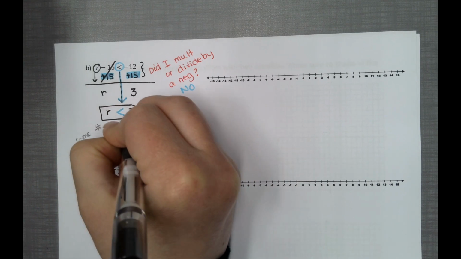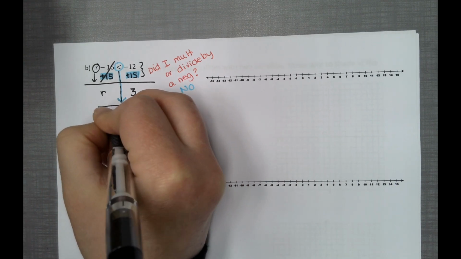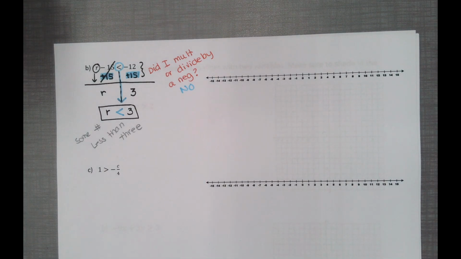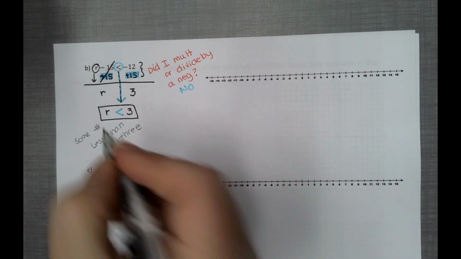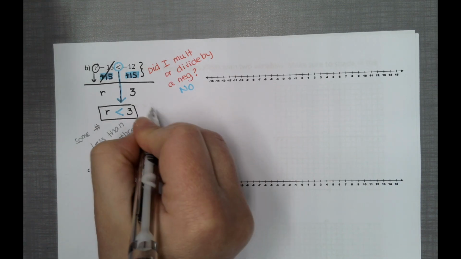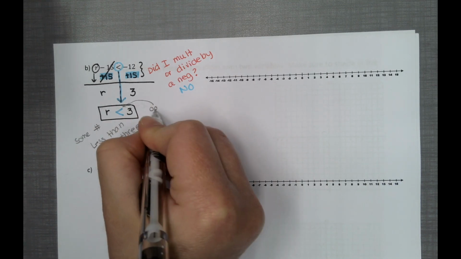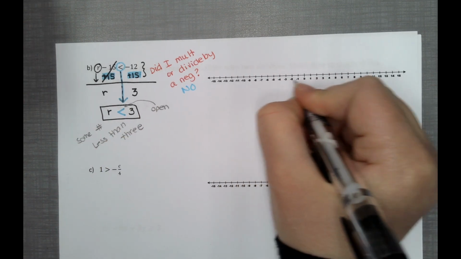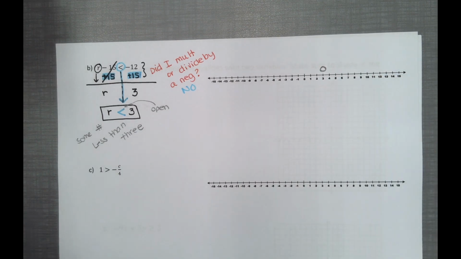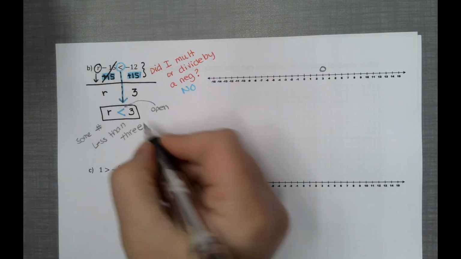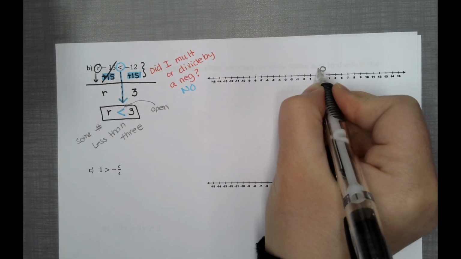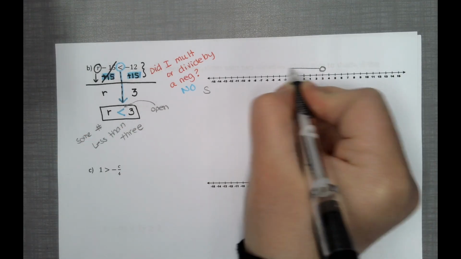3. No line underneath, so let me finish this, and then I realized I made a mistake on the other one. So no line, so this is going to be open. So let's find 3. 3 is bigger, so that means some number is smaller.